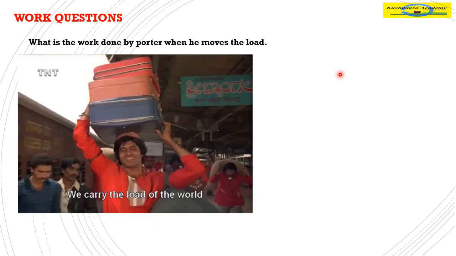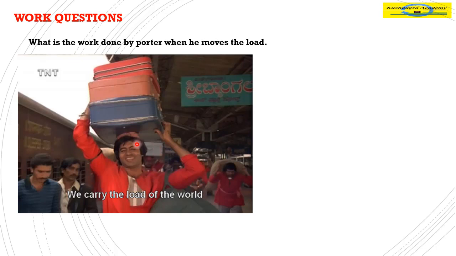Now, for clarity, there is a question that a porter is moving horizontally and the load is on his head. So, what is the work done by the porter in moving the load? If we recall our definition properly, what was the definition? A force has to be present and a displacement has to be present in the direction of force.